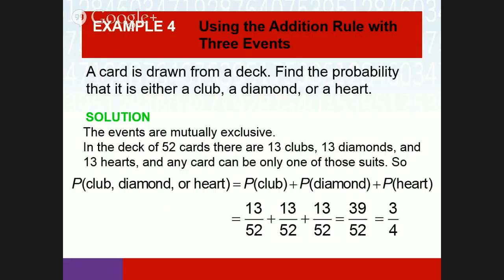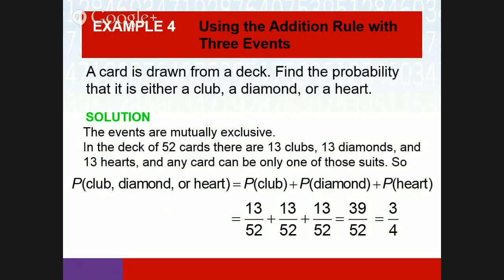So there's 13 cards, and you could go back to that figure that we talked about on cards. There's only certain things that come up, like face cards, clubs, diamonds, hearts, and spades. There's 13 of each. There's a total of 52 cards. There's 4 suits, so if you take 52 divided by 4, you get 13. You can also think of these as 3 suits out of 4 total suits. So it's 3 out of 4.